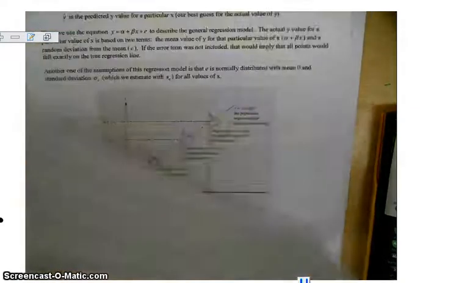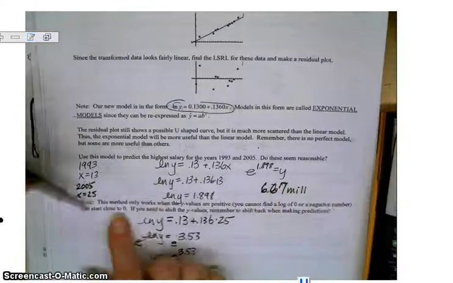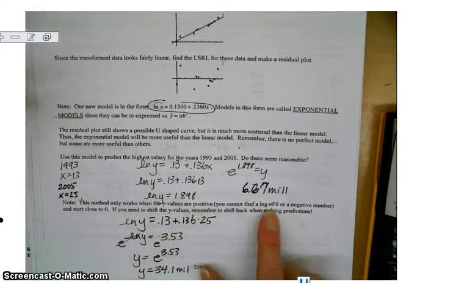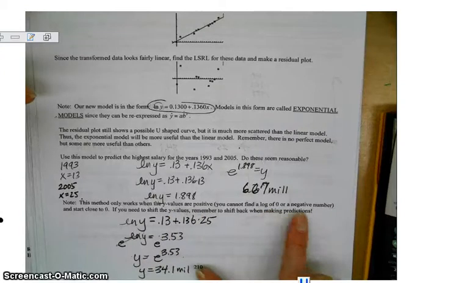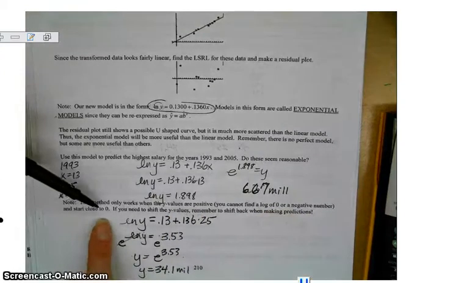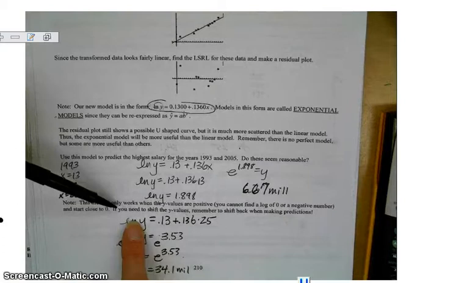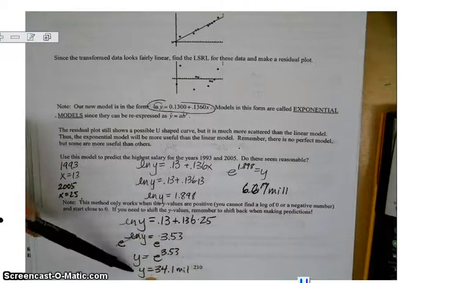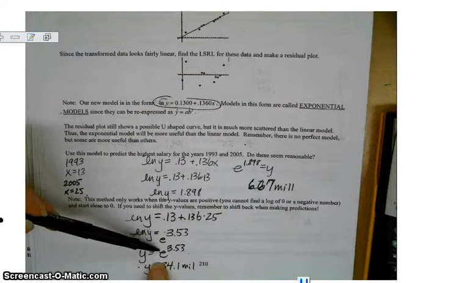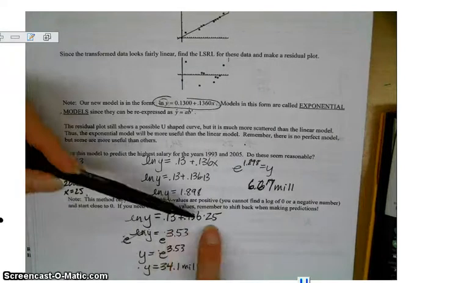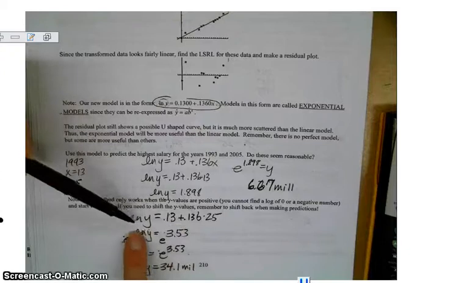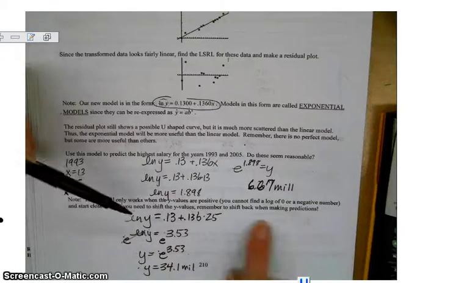All right, so let's see. We've got a little note here at the bottom. It says this method only works when the y values are positive, because you can't find the log or natural log of a negative number, and they need to start close to 0. So if you need to shift the y values, remember to shift back when making the prediction. So that's what we were doing when we were applying e to both sides. When we plugged the 25 in here, we weren't just getting y, we were getting the natural log of y, then we had to apply e. That's what that little statement means.